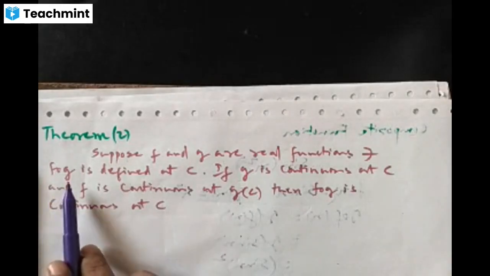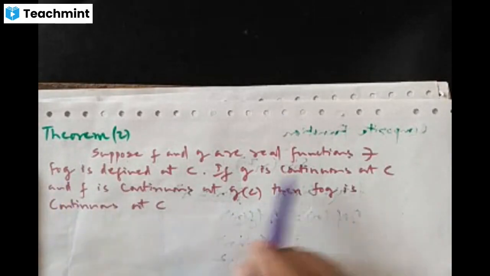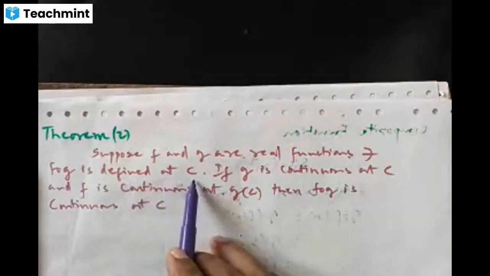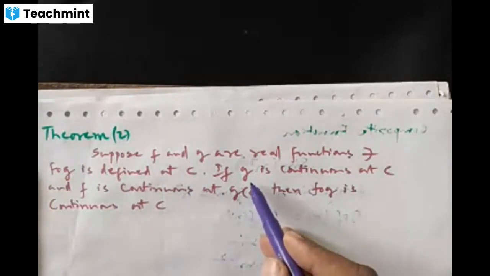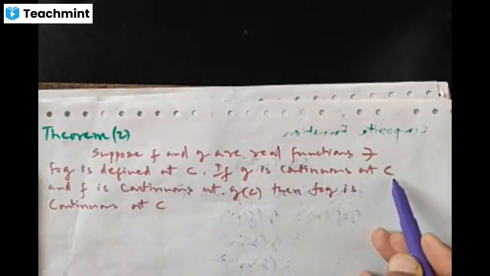Suppose f and g are real functions such that FOG, which is nothing but the composition of the functions g and f, is defined at the point c.